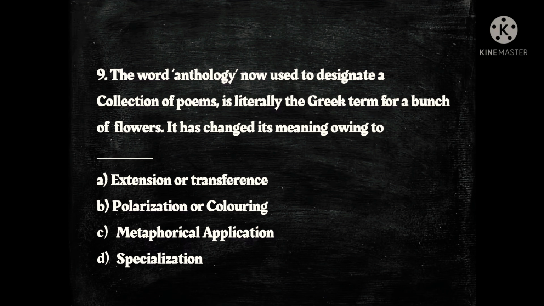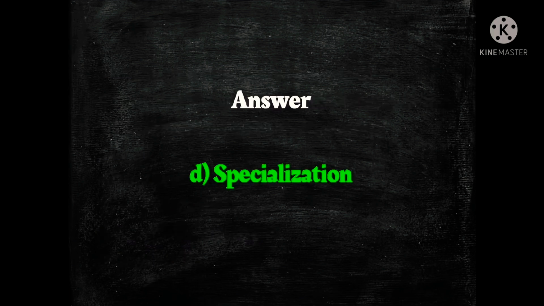Next question, the word anthology, now used to designate a collection of poems, is literally the Greek term for a bunch of flowers. It has changed its meaning owing to dash. The options are A. extension or transference, B. polarization or coloring, C. metaphorical application and D. specialization, and the answer is D.